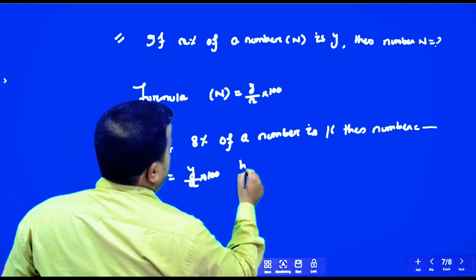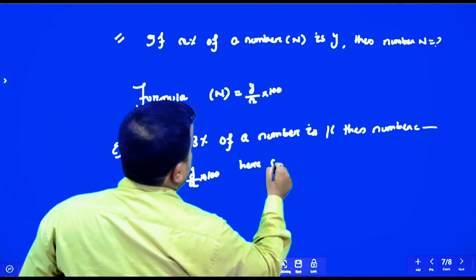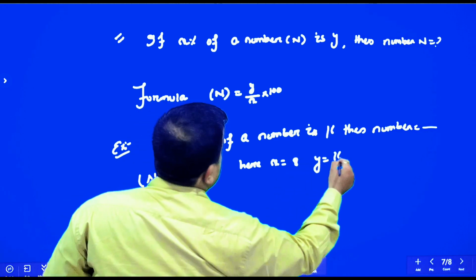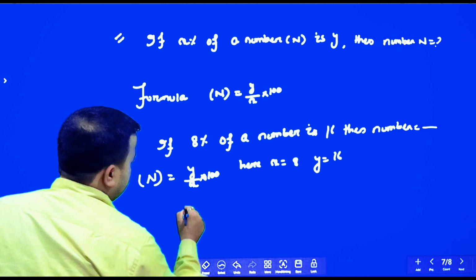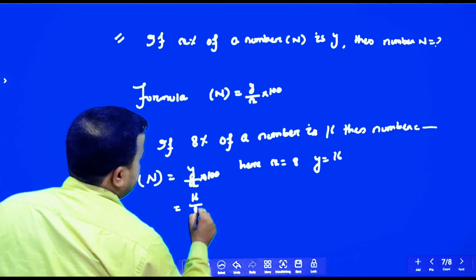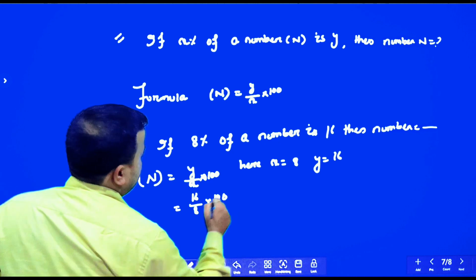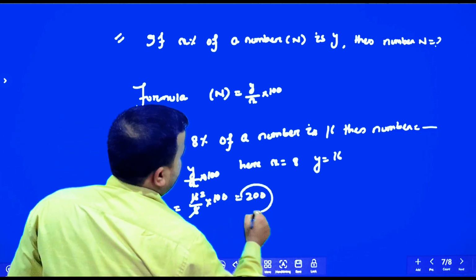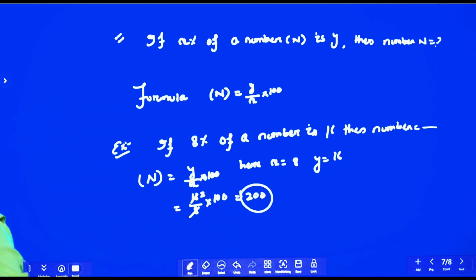So here x is equal to 8 and y is equal to 16. So by using this formula, we will put the values here. 16 by 8 into 100 is equal to how much? 200. So the number is 200. So the answer is 200. Okay.